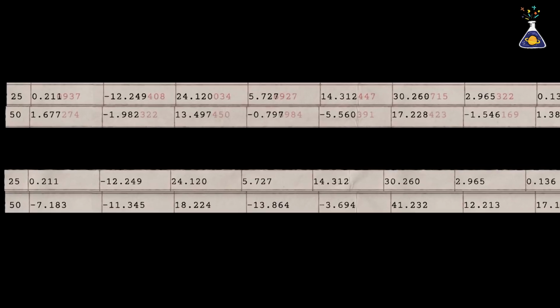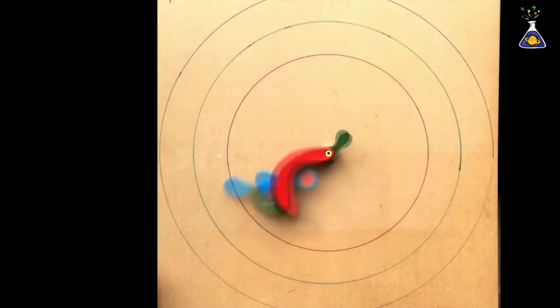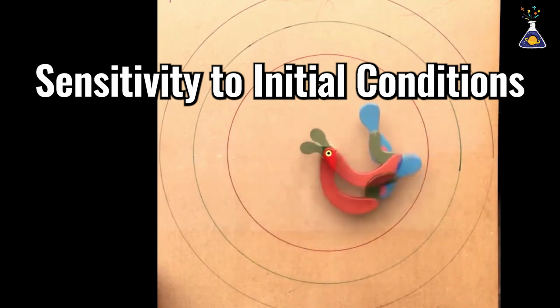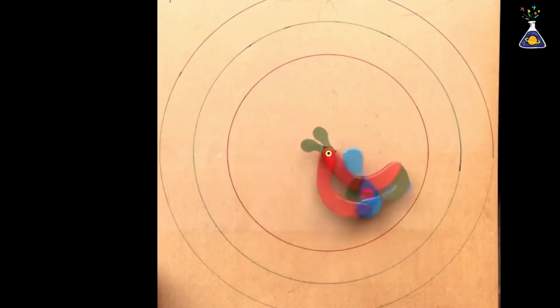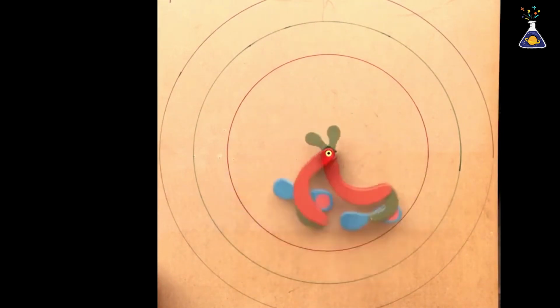Even tiny differences in the initial conditions, down to just a few decimal places, can cause vastly different outcomes over time. This sensitivity to initial conditions is the essence of the three-body problem. Even the slightest variation grows exponentially, leading to complete unpredictability over time. Anyone with an interest in science might be thinking, this sounds familiar, doesn't it?